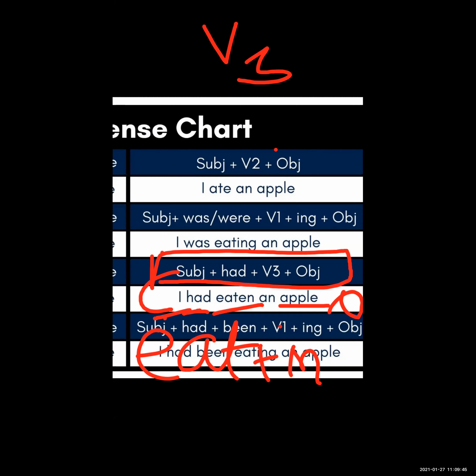Okay, now I told you to express the unfulfilled action or to express the unfulfilled wish. I wish I had won the election. I wish I had won the match. Okay, so here also we can use past perfect tense. Okay students,